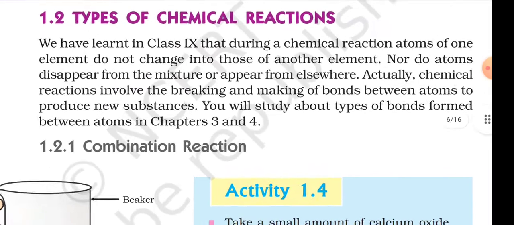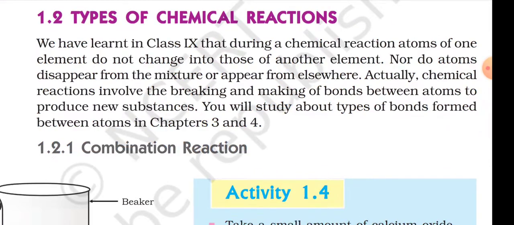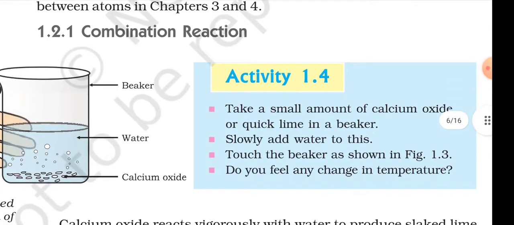Types of chemical reactions. We have learned in class 9th that during a chemical reaction, atoms of one element do not change into those of another element, nor do atoms disappear from the mixture or appear from elsewhere. Actually, chemical reactions involve the breaking and making of bonds between atoms to produce new substances. You will study about the types of bonds formed between atoms in chapters 3 and 4.